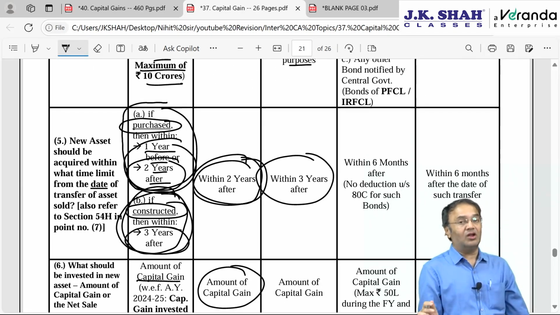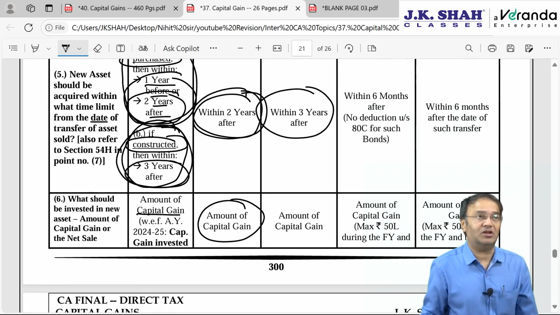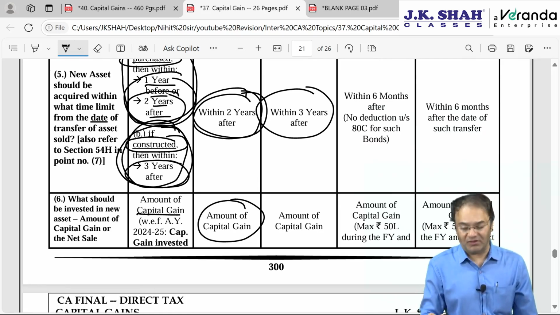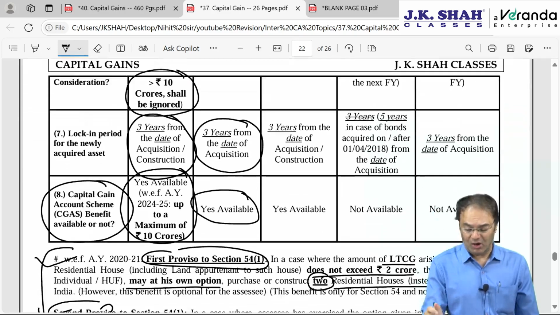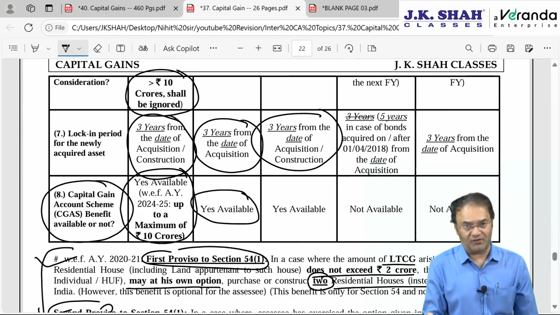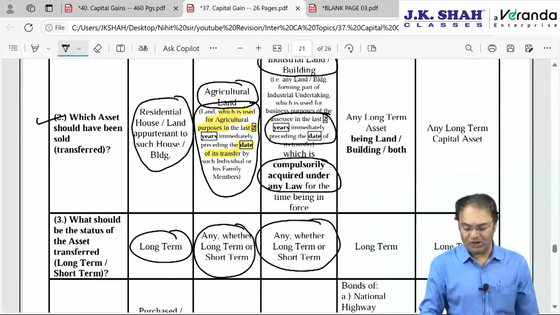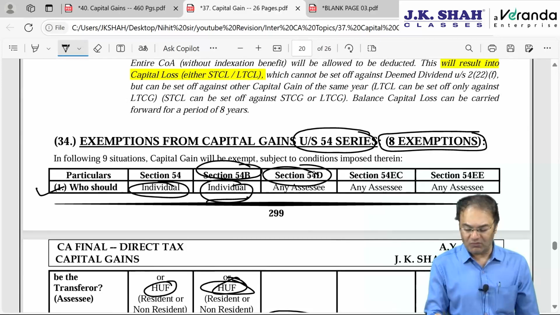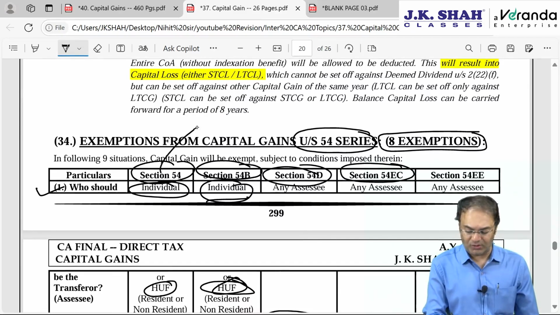Within 3 years, what is this? This is the time limit to acquire. Within 3 years, you acquire, from the date of transfer of the earlier asset. What is to be invested? The amount of capital gain. Lock-in period will be 3 years from the date of acquisition and the capital gain account scheme benefit will be available. Again, 54B and 54D are less important. A question would have barely come. 54EC is an important section. 54 is also important.